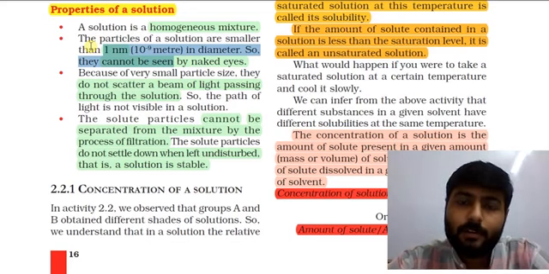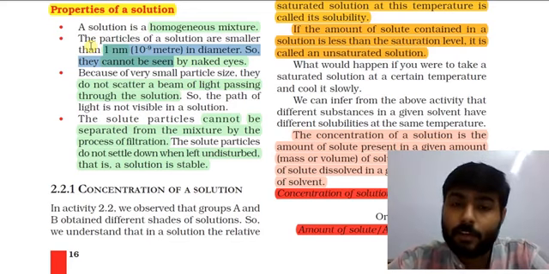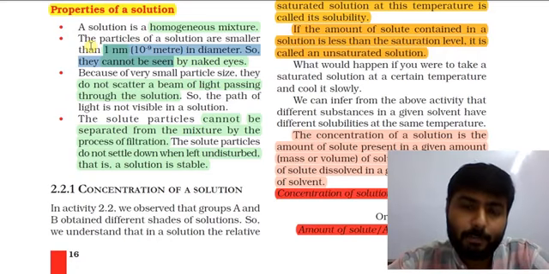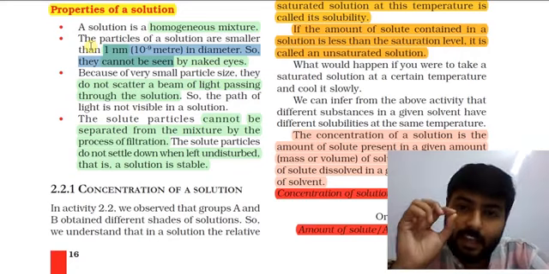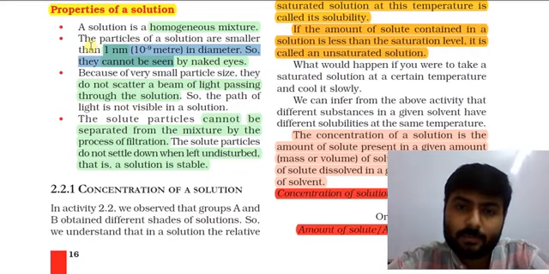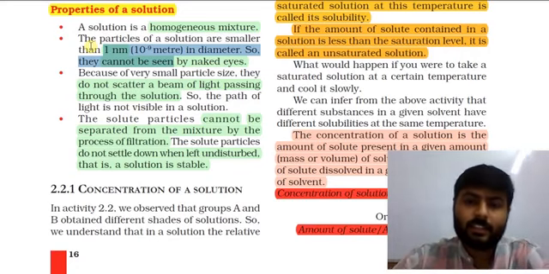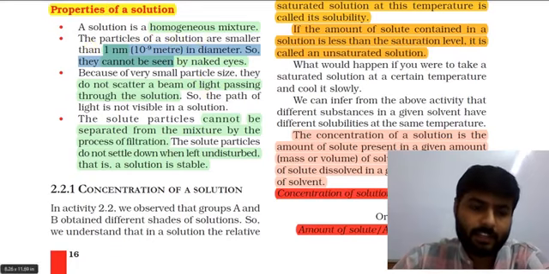That is what scattering of light by particles is. Scattering can happen by particles which are comparatively larger in size.